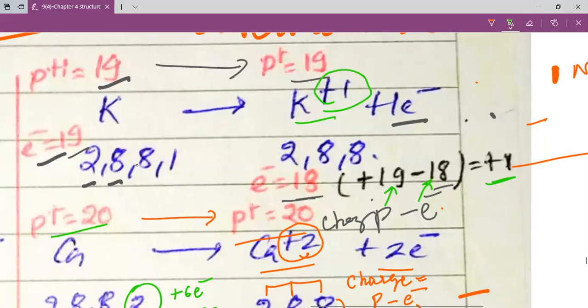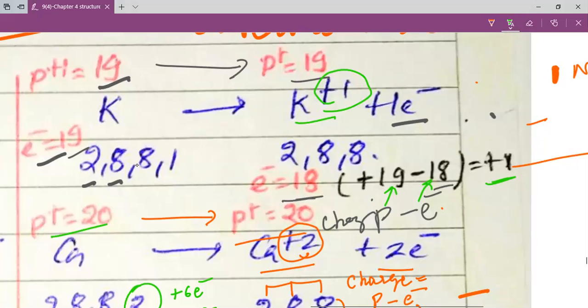Octet is complete. Now you can see that if we want to calculate the charge, it is equal to number of protons minus number of electrons. Number of protons is 17, that you can see inside the nucleus, but the number of electrons is 2 plus 8, 10, plus 8, 18. So 17 minus 18 is minus 1, and that is why we show negative charge on chlorine. So this is how, my dear students, the negative ions are formed, and these negative ions are formed by gaining of electrons.